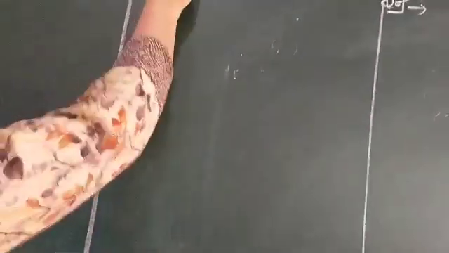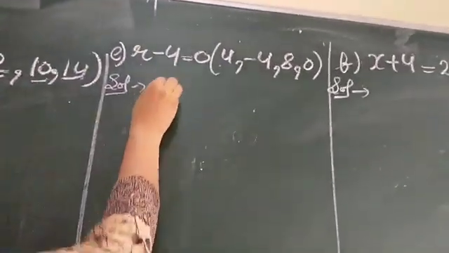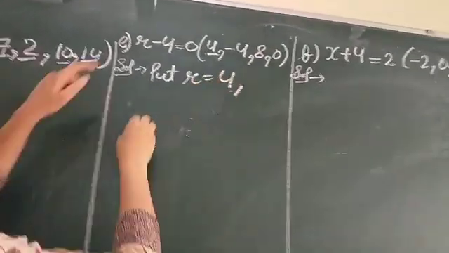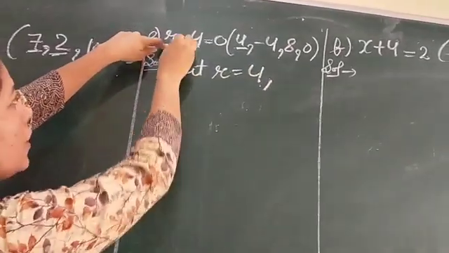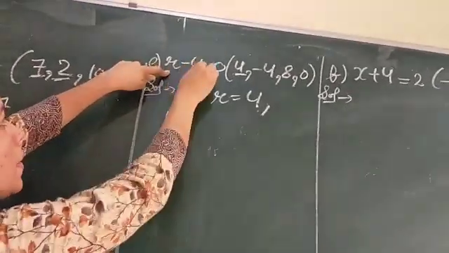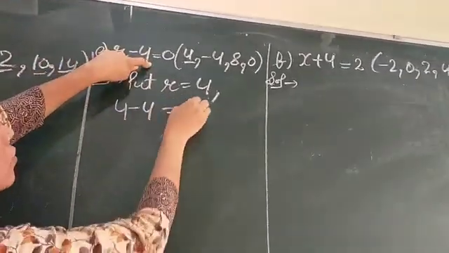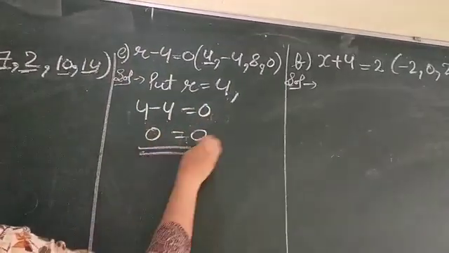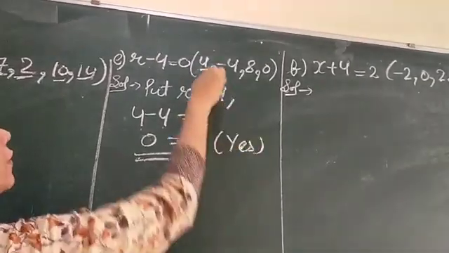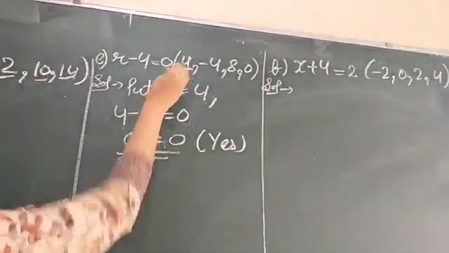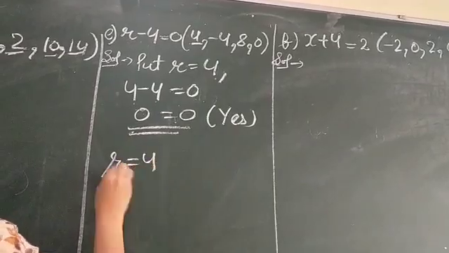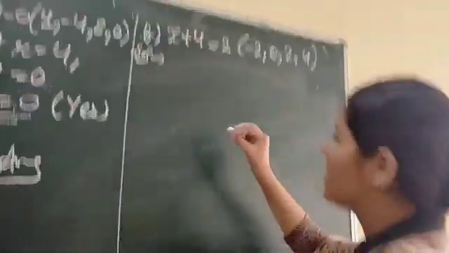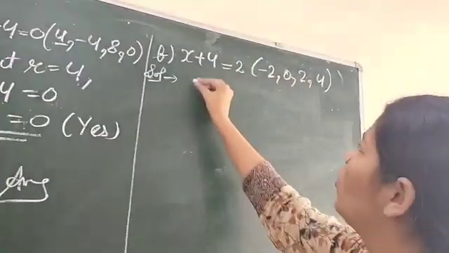E part, r minus 4 is equal to 0. Put first of all r equals 4. Okay? Instead of r we will put 4. 4 minus 4 is equal to 0. 4 minus 4 is 0. 0 equals 0. They are equal, right, with the first part only. So the answer is r equals 4. This is the answer.